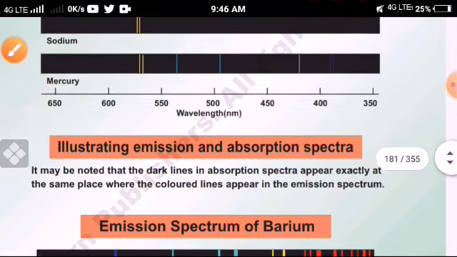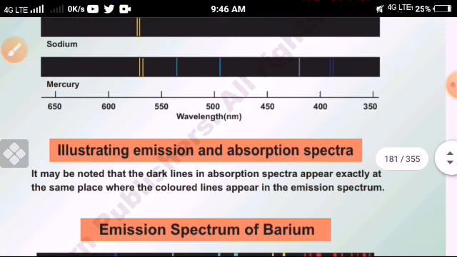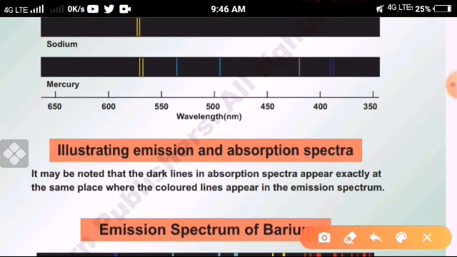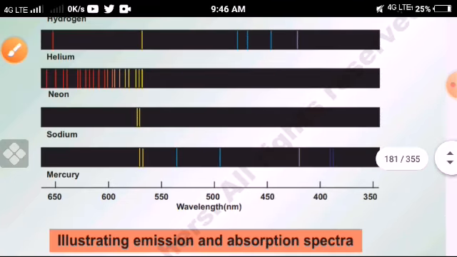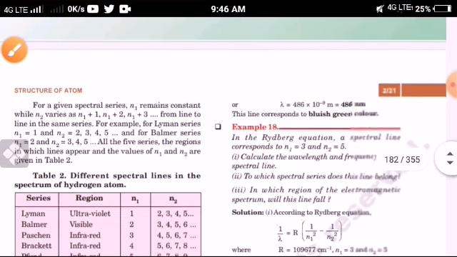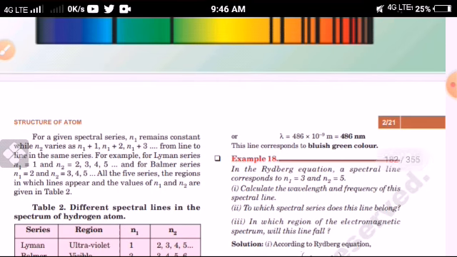Understand? See here, different colors are given in nanometers. 486 lies between 450 and 500 nanometer, so it is the bluish green color. This table is given for different metals, sodium, mercury, and so on. So which color is obtained? Bluish green color. Okay, I hope you all understand.